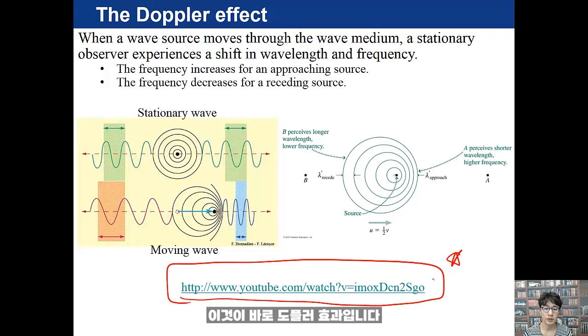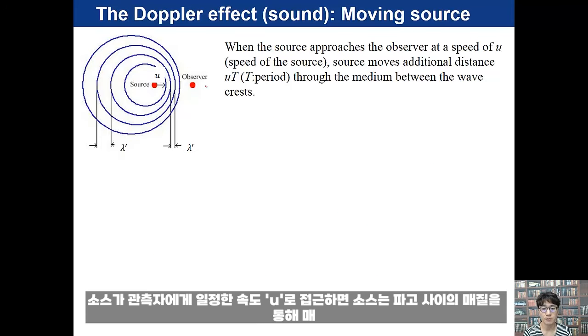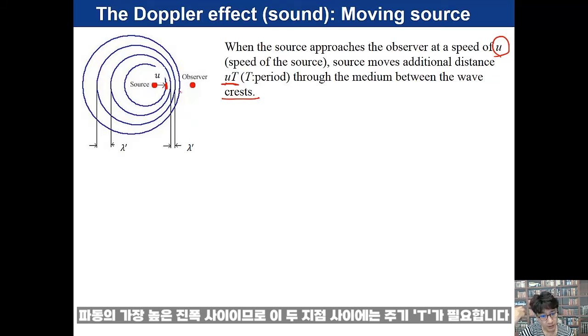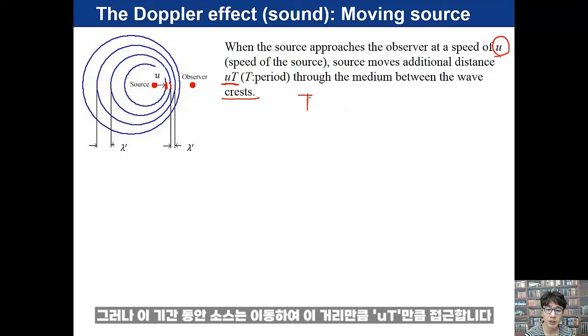Okay, that's the Doppler effect. What happens when the source approaches the observer at some speed u? The source moves an additional distance during every period T, an additional distance uT through the medium, between the wave crests, between the highest amplitudes of the wave. So between these two points, it takes period T. During this period, the source approaches by this distance uT.